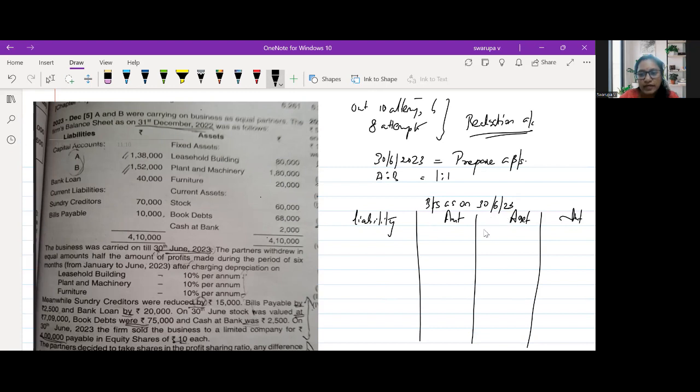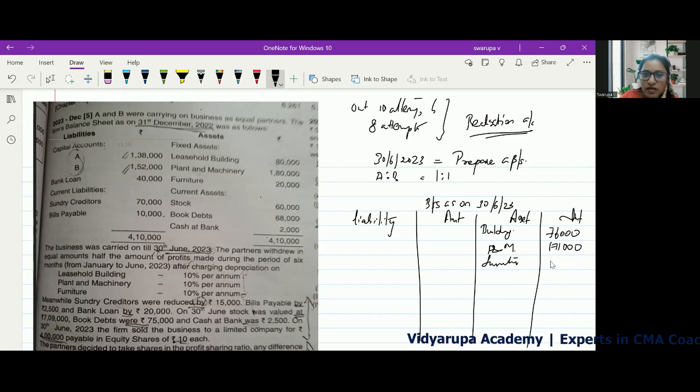First we have building. Building as on December 22 is 80,000. Depreciation is 10% per annum, so as on 30th June, 5% depreciation needs to be given. So it will be 80,000 minus 4,000, which is 76,000. Plant and machinery, again 1,80,000 minus 9,000, which is 1,71,000. Then you have furniture, 20,000 minus 1,000, which is 19,000. I'm just giving net of depreciation.